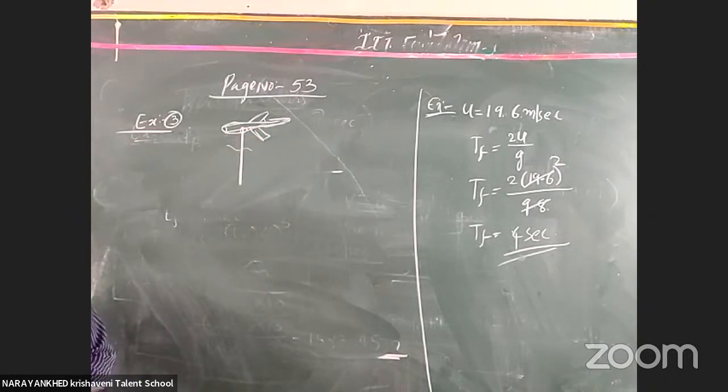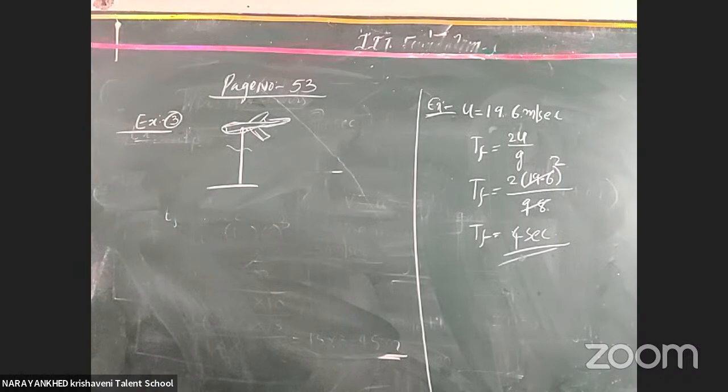And they said it takes 12 seconds, the time to reach the ground. Clear or not? And what is the height of the aeroplane when the body is dropped from it? Here we simply take its maximum height, that is enough. How much time did the body travel?